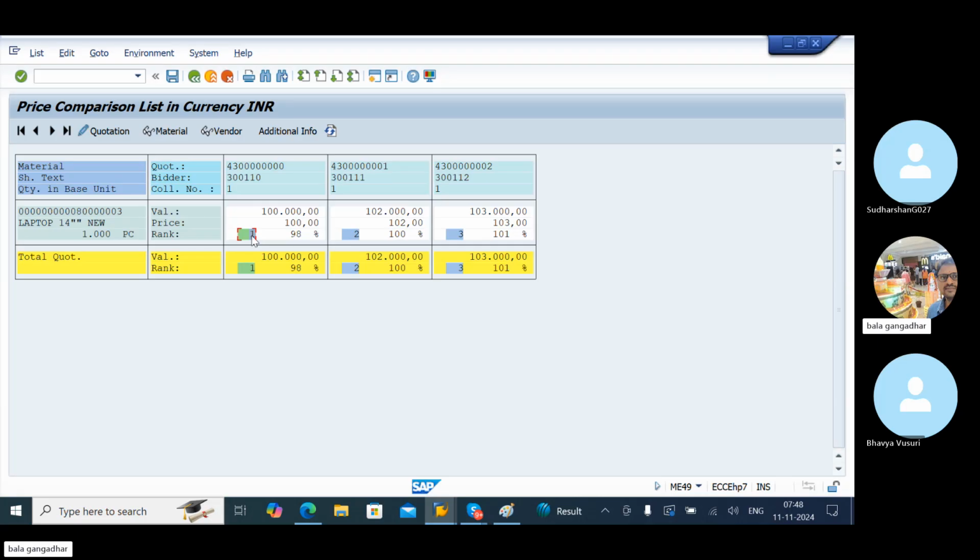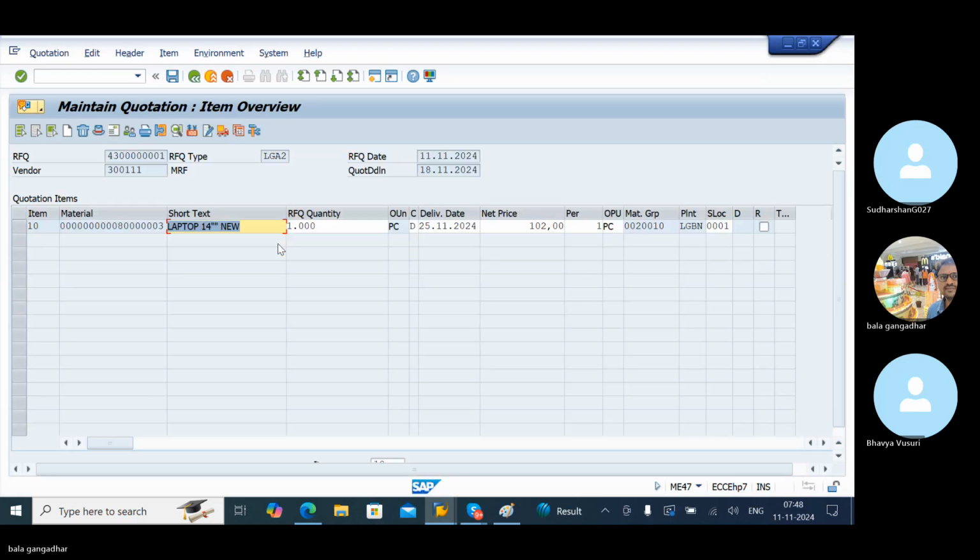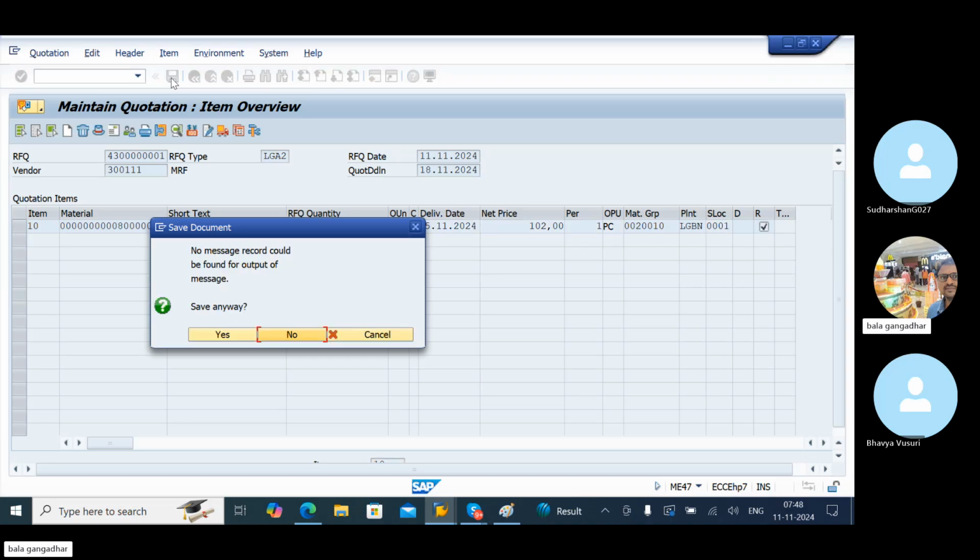Click on bidder 2 quotation. Select here the rejection indicator. Save.